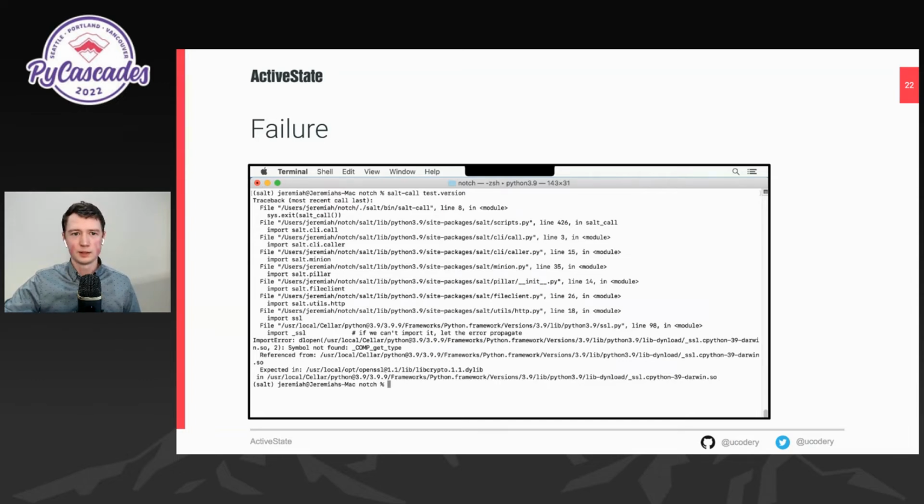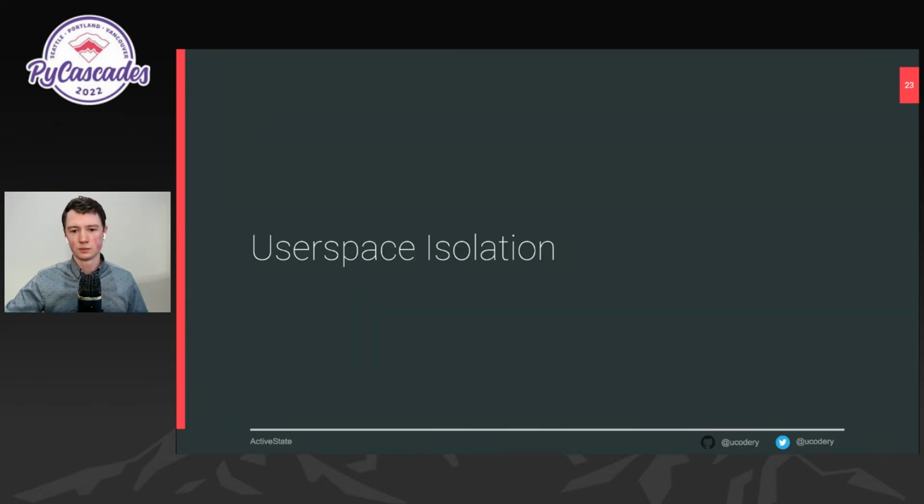Because it's outside the Python ecosystem, it's not a Python module, it's not Python C code, it is not protected by the virtual environment. So how do we isolate this? Well, we want to go beyond Python code, and we want to move to isolate our entire execution stack. So everything above the kernel, whatever language it's written in, we want it all isolated. So that would be our user space, everything above the kernel.